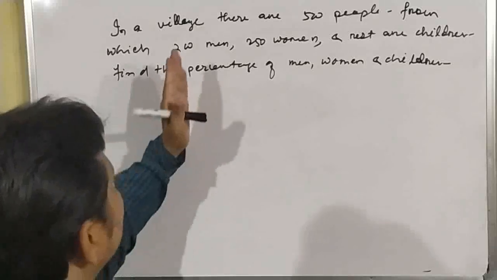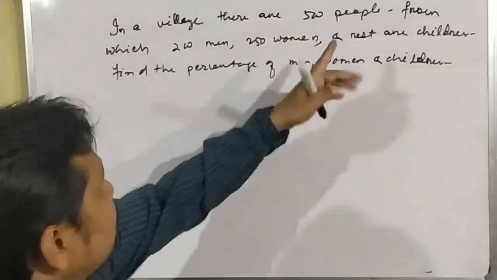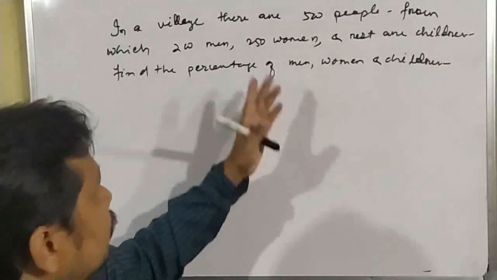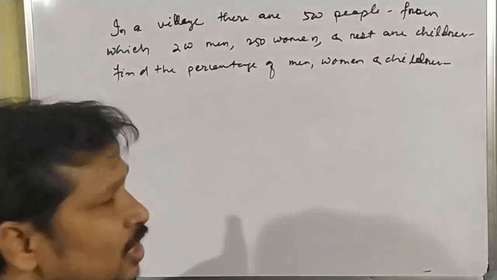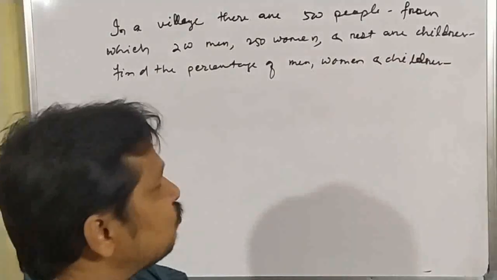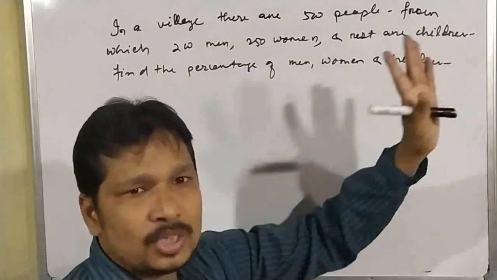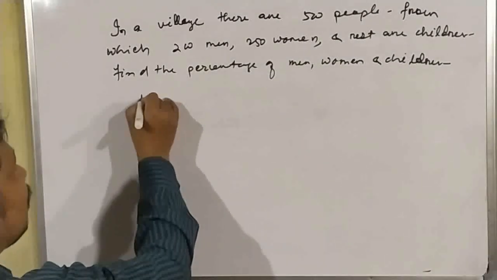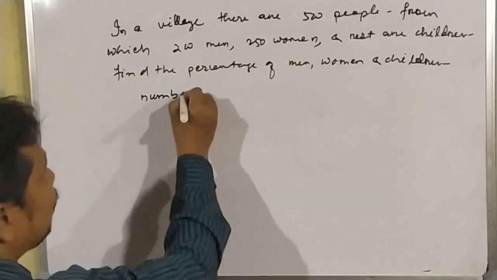Okay, so our question is very simple. The total number of people present here is 500. There are 500 people. Okay, so from which 200 are male, 250 are women, and the rest are children. Here we can see that the number of children is not given. So first of all we have to find out the number of children.